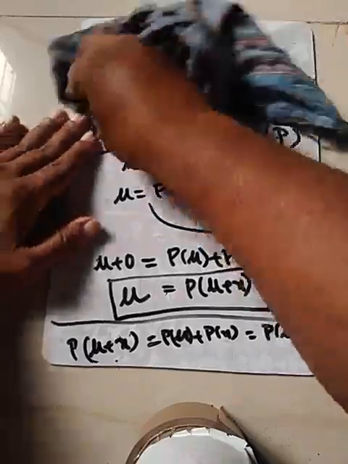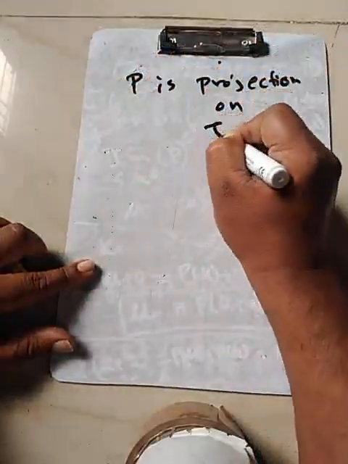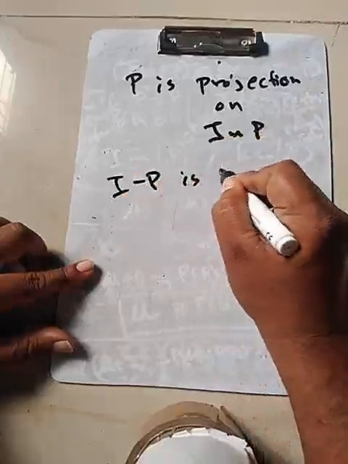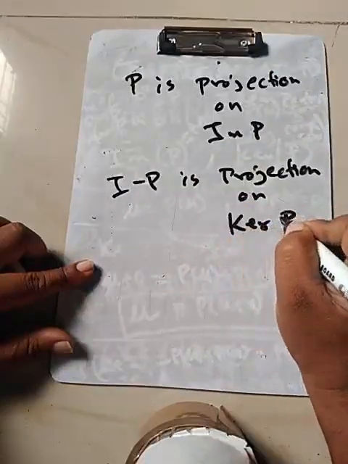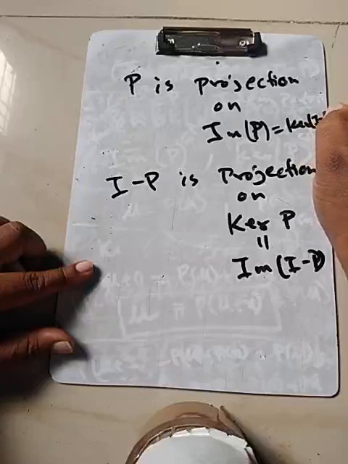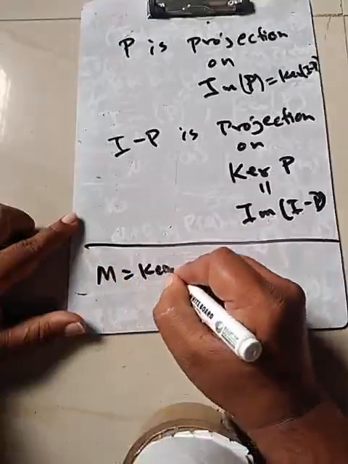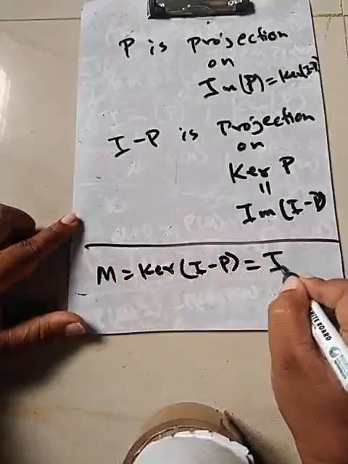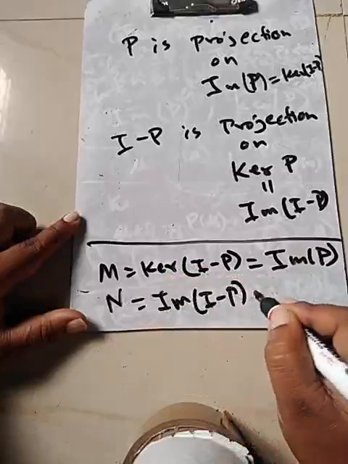So let's write that also. P is a projection on the image of P set, and I minus P is a projection on the kernel of P, which is the same thing as the image of I minus P, which is the same thing as the kernel of I minus P. The point is that M is the kernel of I minus P, which is in fact the image of P, and N is the image of I minus P, which is in fact the kernel of P.